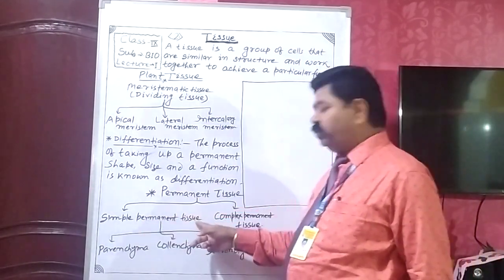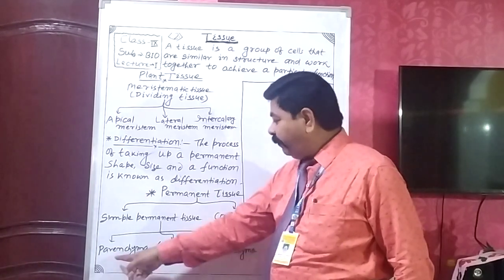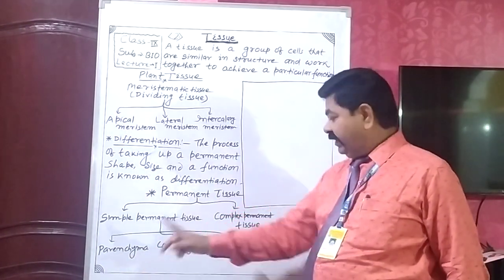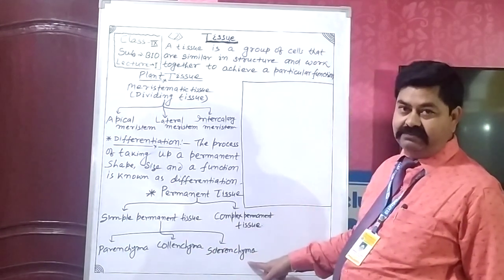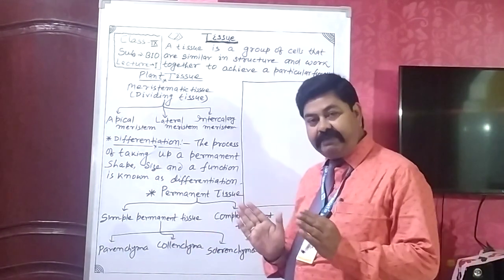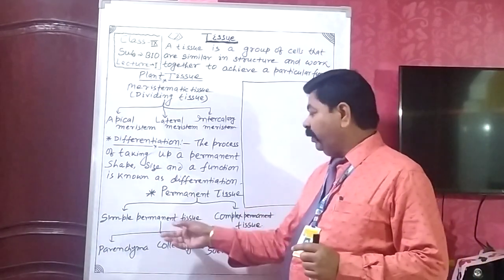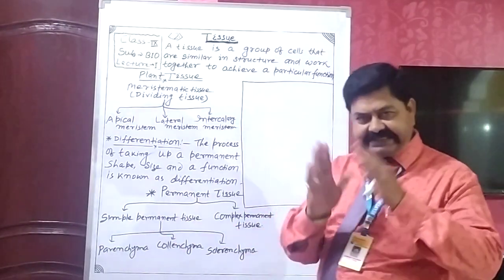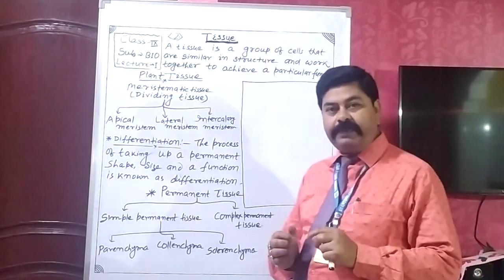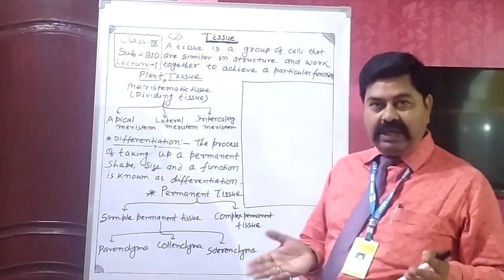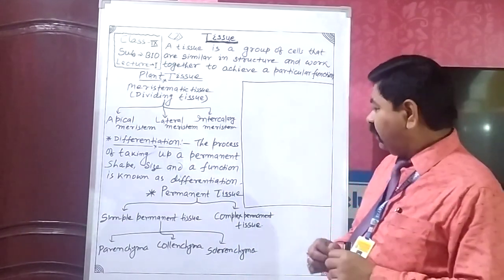Simple permanent tissue is divided into three parts: parenchyma, collenchyma and sclerenchyma. This division is based on the structure of the cells and their functions.